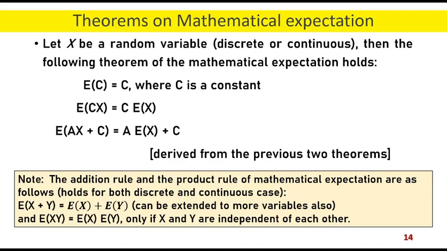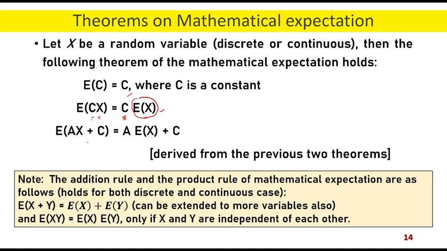Now let us look at some theorems of mathematical expectation which will actually help us to compute the expected value of different random variables. If c is a constant, then expectation of c is equal to c. For any constant, the expected value remains the same. If c is a constant and x is a random variable, then expectation of cx is c times expectation of x. That means if you know the expectation of x, just multiply it by c, then you get c times expectation of x.